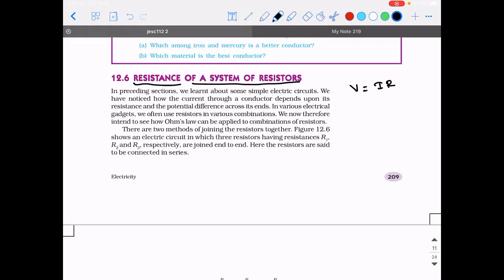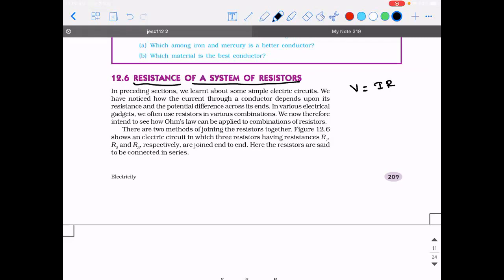Sir, the current flowing through any current carrying conductor is directly proportional to the amount of potential difference. Yes, but you forgot one important point. I stressed on one important point when I explained this concept. Sir, at constant temperature. Yes.